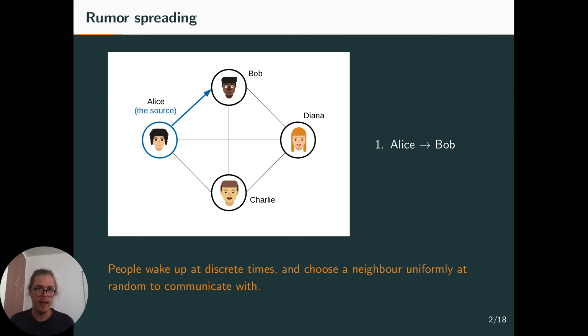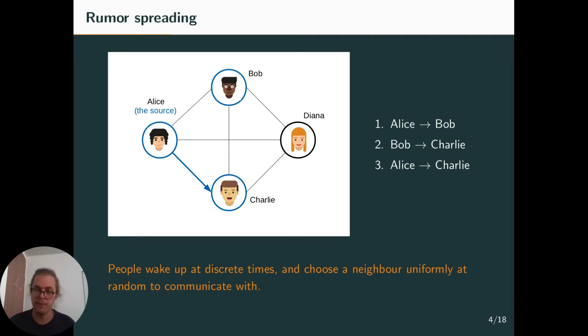So, for example, at the beginning, only Alice knows the rumor, so Alice wakes up and then she informs Bob. Then, at the second time step, Alice and Bob both know the rumor, so we pick uniformly at random between Bob and Alice, and we assume that Bob is picked, and so now Bob chooses a neighbor uniformly at random again, and Bob will pick Charlie, for example. So the second message is sent from Bob to Charlie. Now we just rinse and repeat.